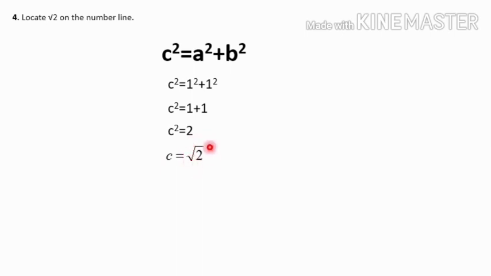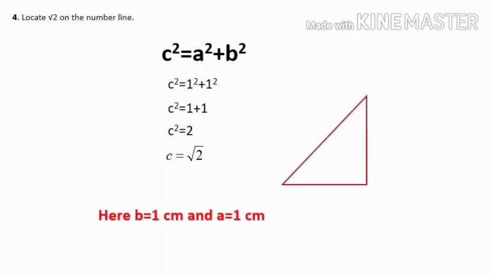So this square root of 2 we have to represent on the number line. How have we got this root 2? Let's recall. We have taken two sides, a as 1, b as 1. Then we have got c as root 2. This means these three are the sides of a right angled triangle. That is, 1, 1 and root 2 are the sides of the right triangle. So let's take the right triangle and mark it as O, A and B, and OA I have to mark as 1 unit.